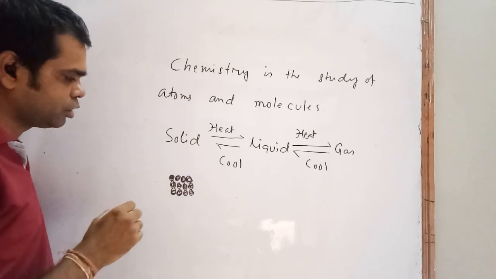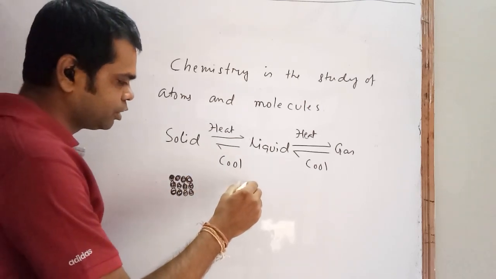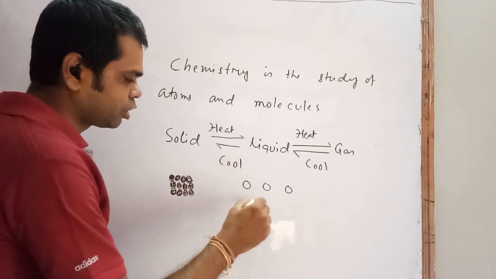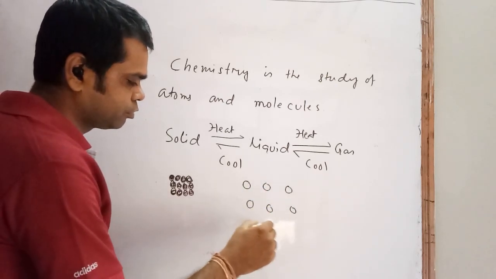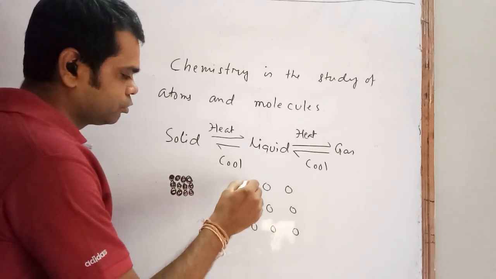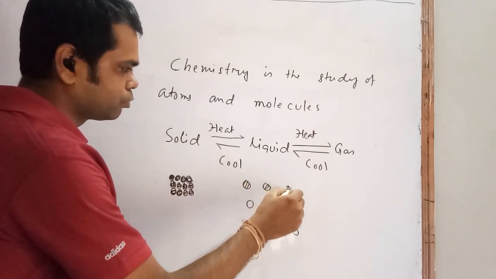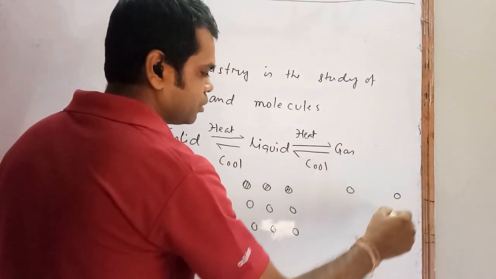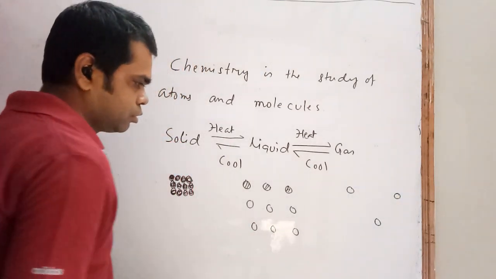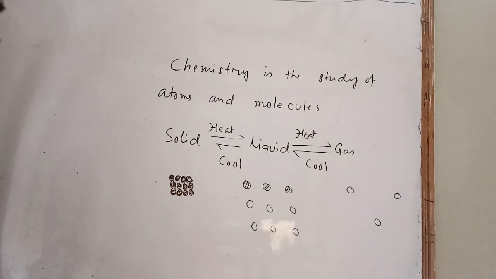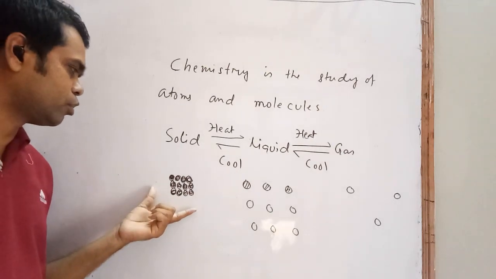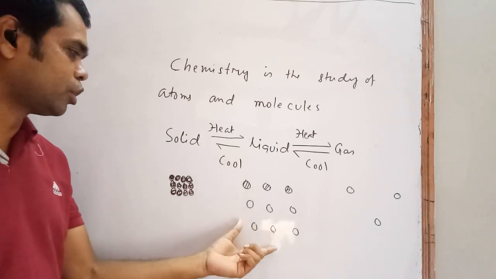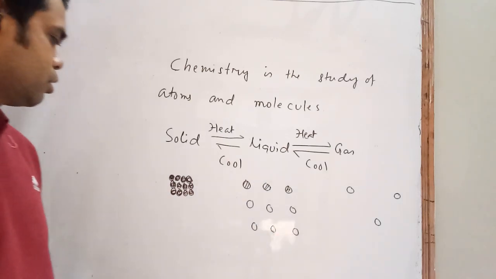In solid, the interparticle space is very less. In liquid, interparticle space is moderate. In gas, interparticle space is very large.